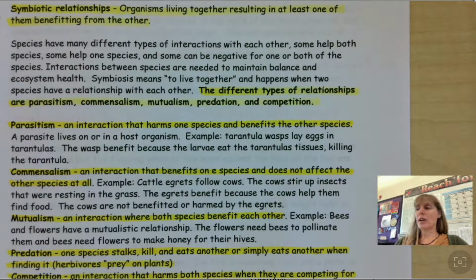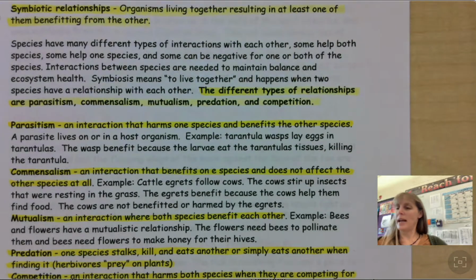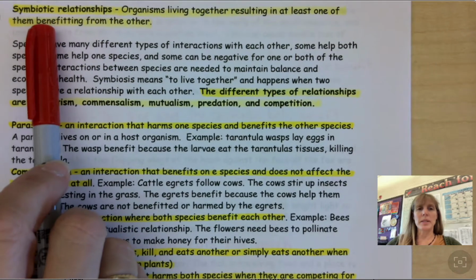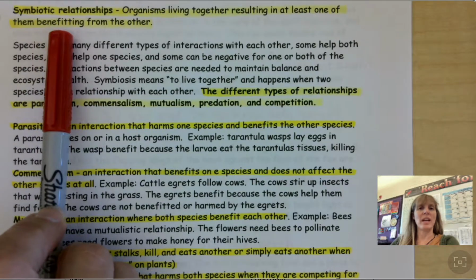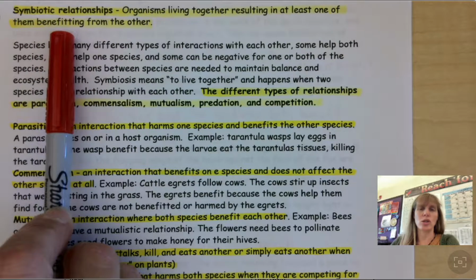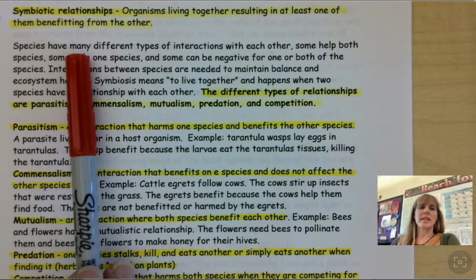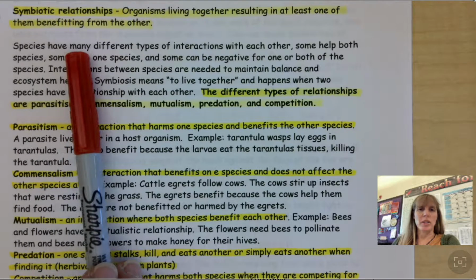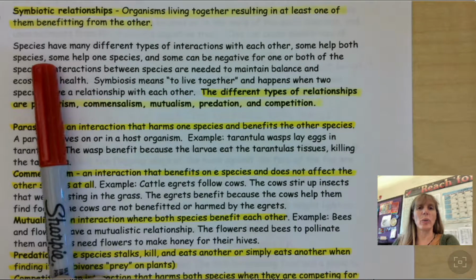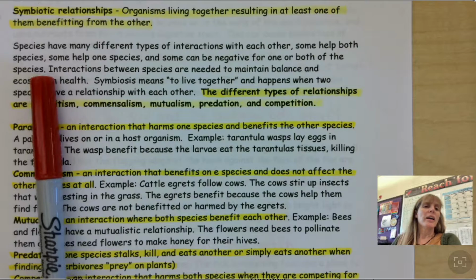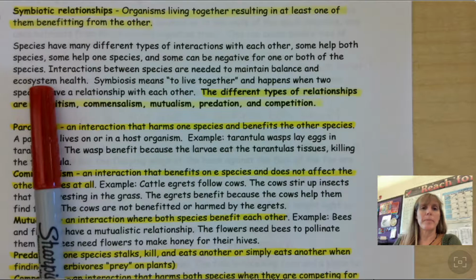All right. First, our important term that we're going to look at today is symbiotic relationships, and that is organisms living together resulting in at least one of them benefiting from the other, right? So lots of different relationships. What this says is that species have many different types of interactions with each other. Some help both species, some help one species, and some can be negative for one or both of the species. Interactions between species are needed to maintain balance and ecosystem health. Symbiosis means to live together and happens when two species have a relationship with each other.